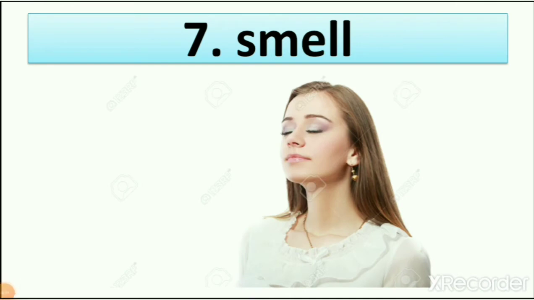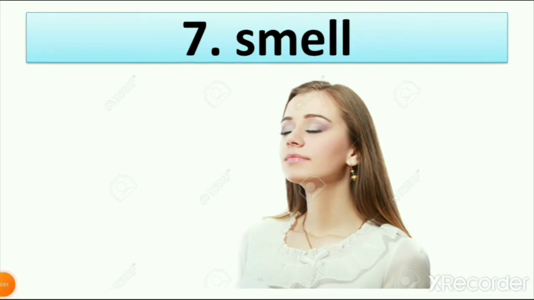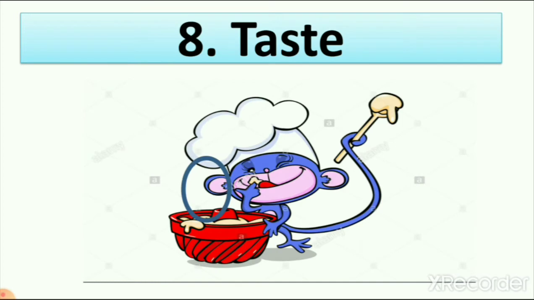Smell. We can use rose smell, onion smell, garlic smell, petrol smell, right? So this is smell. Then taste. Taste is one of our senses and our tongue we use to taste different types of things.